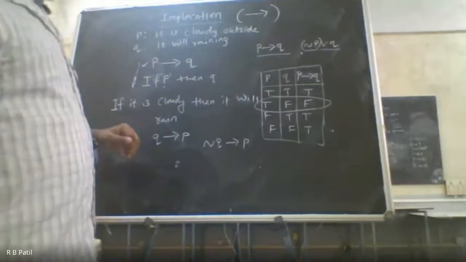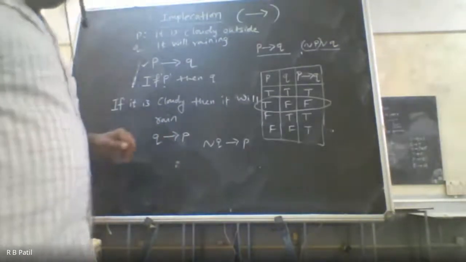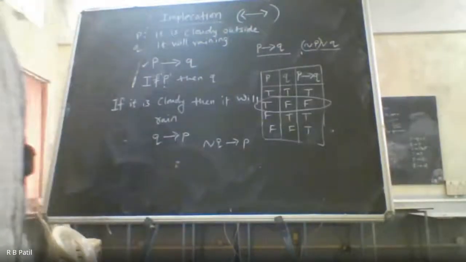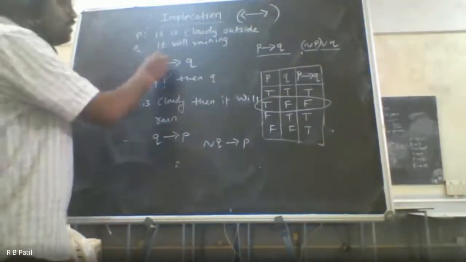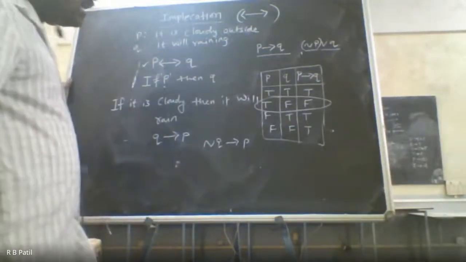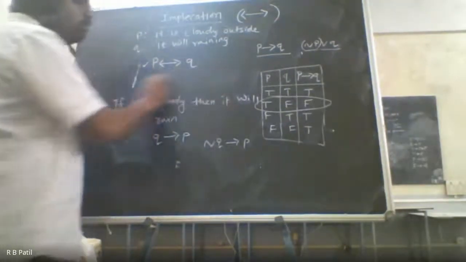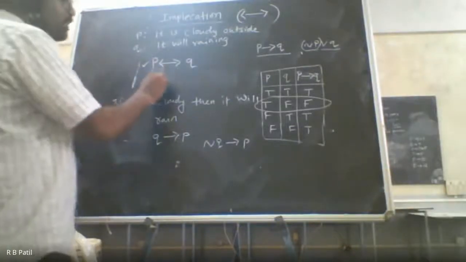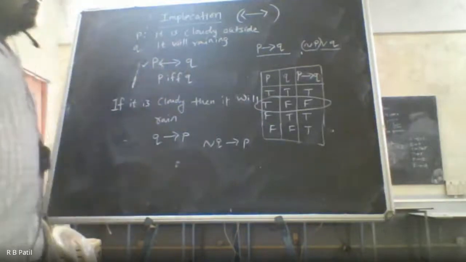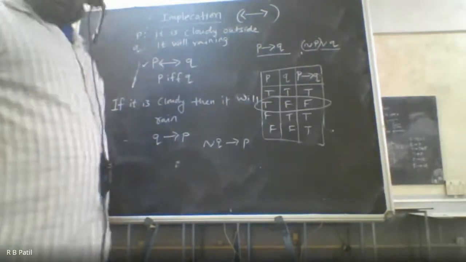Okay, so this is about implication. Then we have another statement called double implication. The arrow is towards both directions and we write it as P double implication Q. We read it as P if and only if Q. That is, P is true if and only if Q is true. And the truth table for the same.